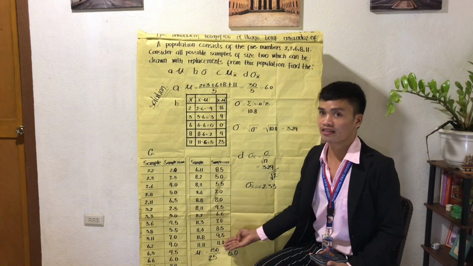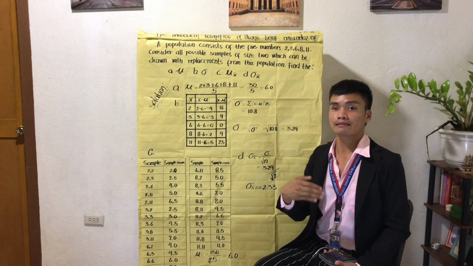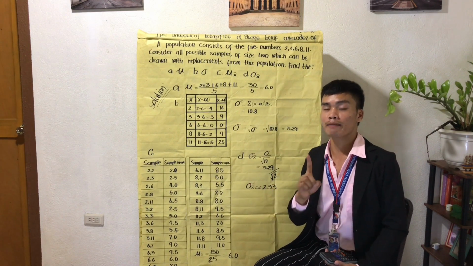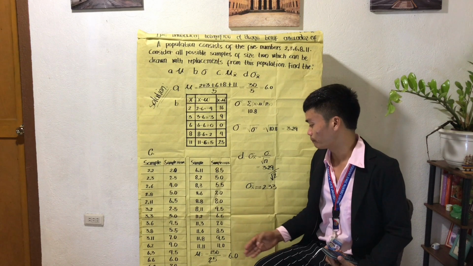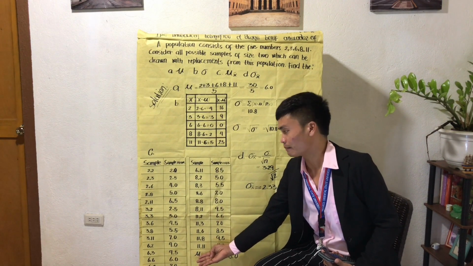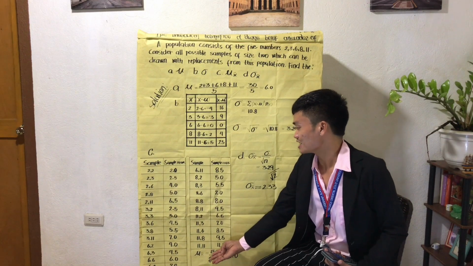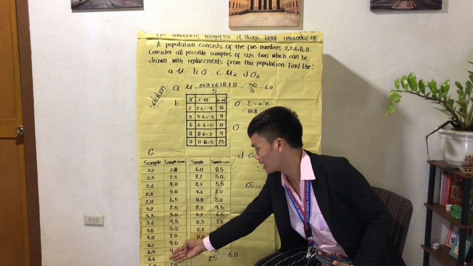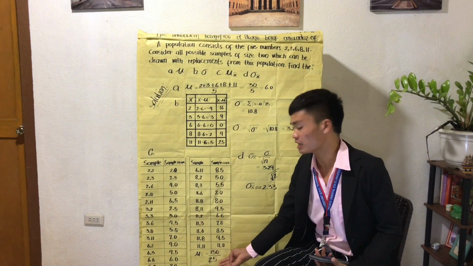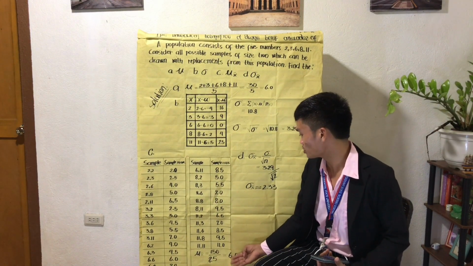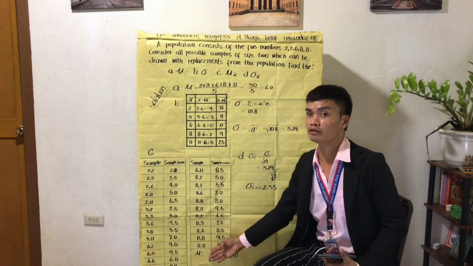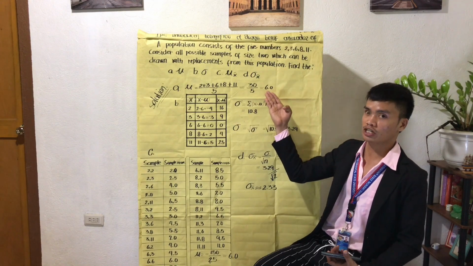Then, we must verify that the mean of the sample means is equal to the mean of the population, as one of the properties of the sampling distribution. The mean of the sample means, represented as mu sub x bar, is equal to the summation of the sample means divided by the number of sample means. So 150 divided by 25 is equal to 6.0. So we have verified that the mean of the sample means is equal to the population mean.